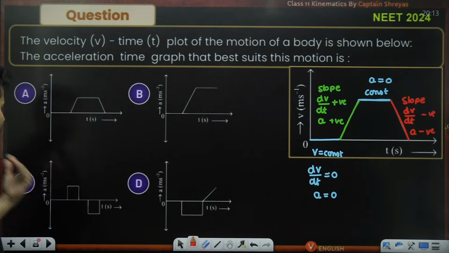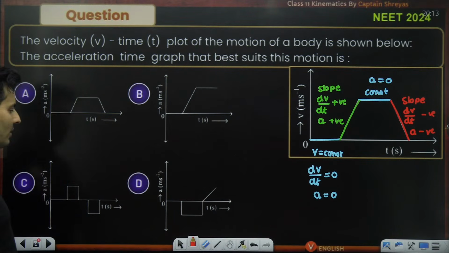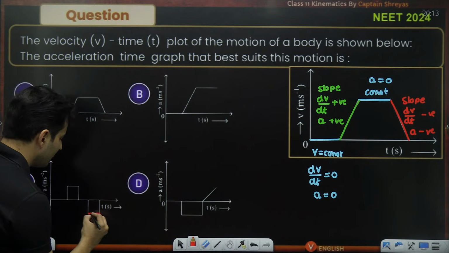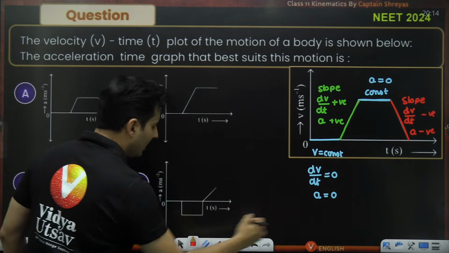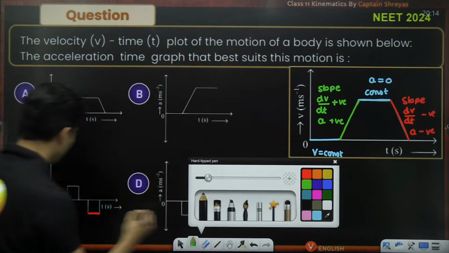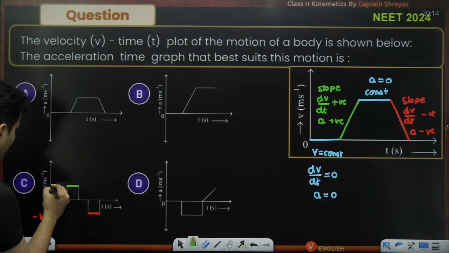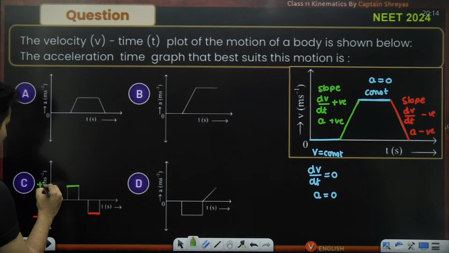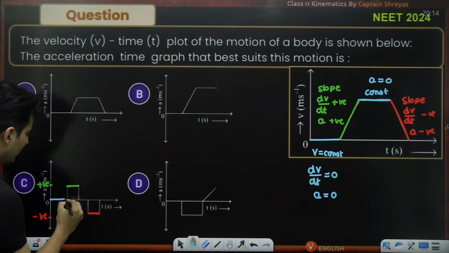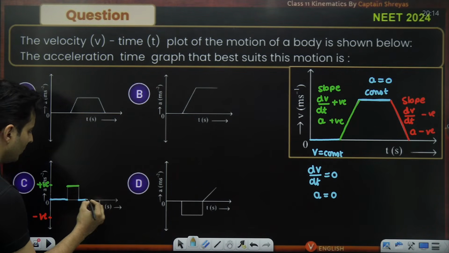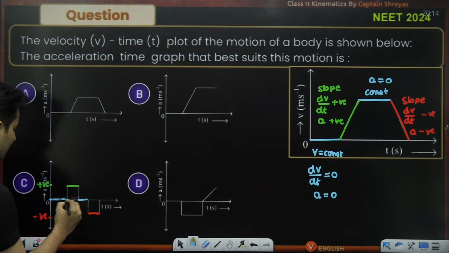So 0, positive, 0, negative. There is only one graph which is here. See, this is negative value. As you can see over here, this is negative value. Then you can see over here, this is the positive value of the acceleration. And it is 0 for some time, becomes positive, again 0, and again negative. So this is how the graph is.